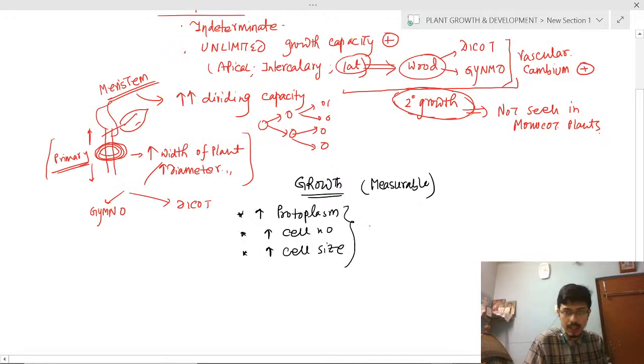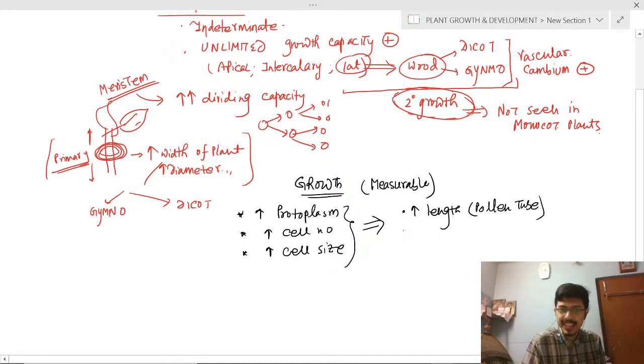Apart from this, there will be three other points. One is increasing the length, just like in the pollen tube. In the pollen tube, there is an increase in length, so that is also growth. Second is increase in the surface area of the plant, just like the leaf. In the leaf, there will be surface area expansion.